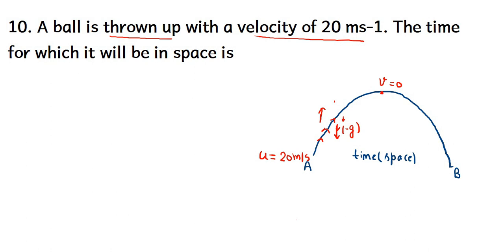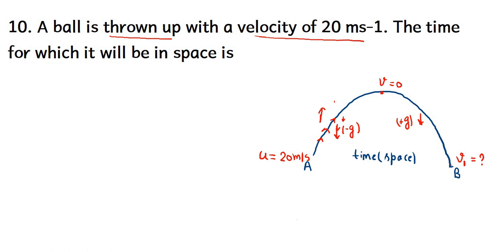The motion of the ball and the gravitational acceleration are opposite in direction, so its velocity decreases. After reaching the top, the direction of the ball's motion and acceleration due to gravity are in the same direction, so velocity increases and gains the value v1. This v1 value we do not know, so I am putting a question mark over here.